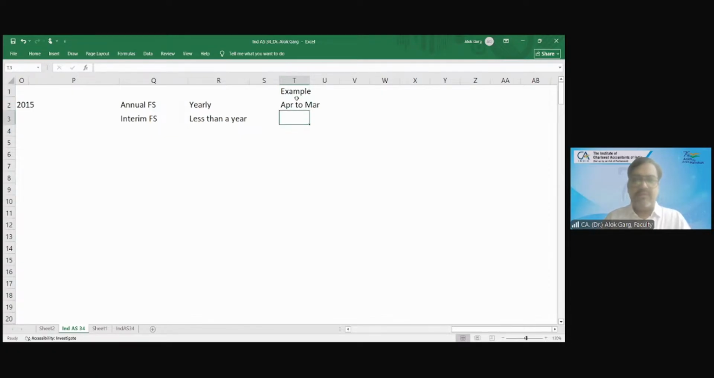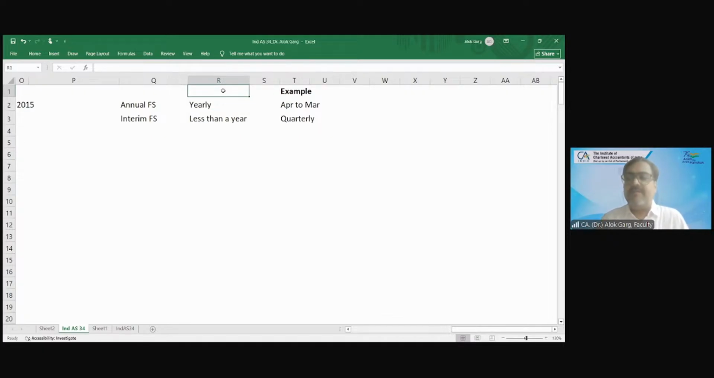quarterly. Example is quarterly. Now tell me, which companies are required to prepare this quarterly financial statement? Listed entities, listed companies. And why listed companies? Because they have to publish it quarterly, as per the SEBI requirement. Yes, as per the SEBI requirement.